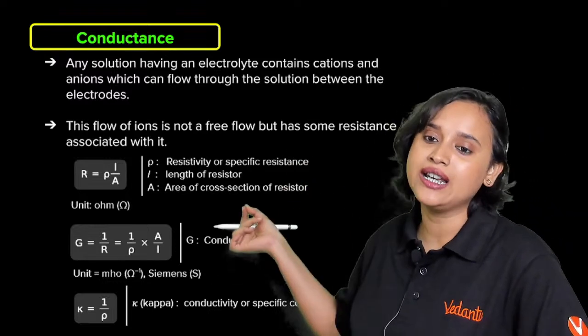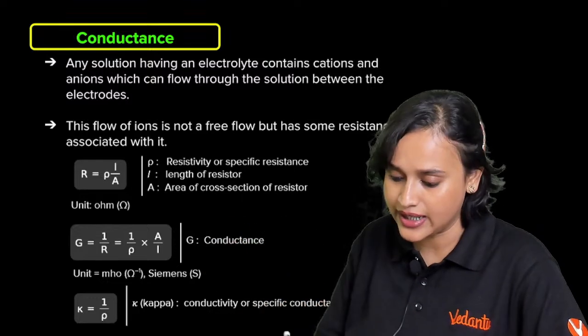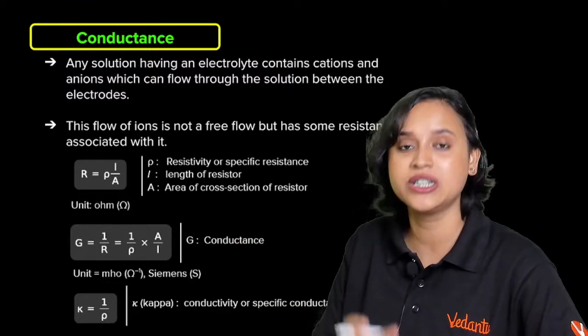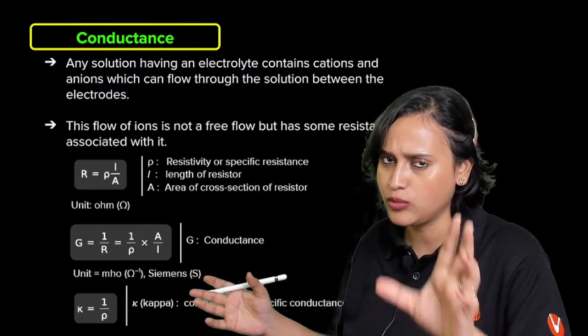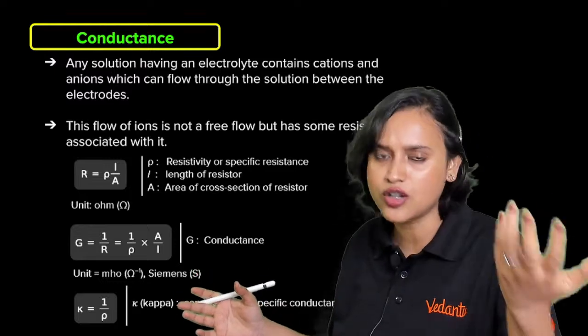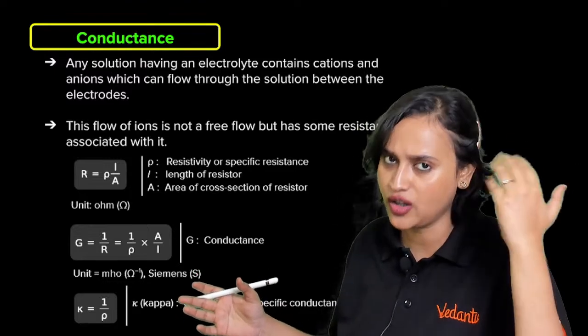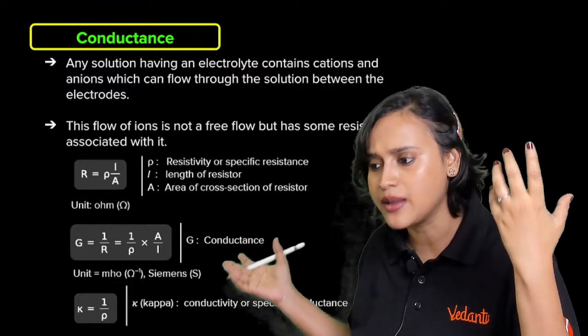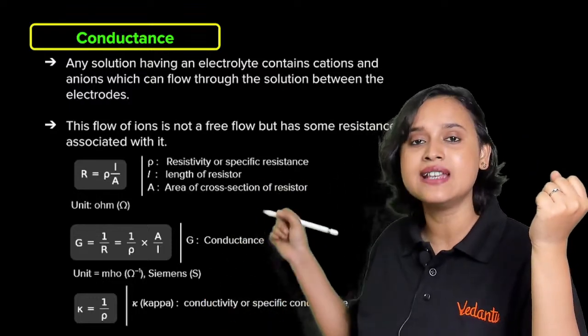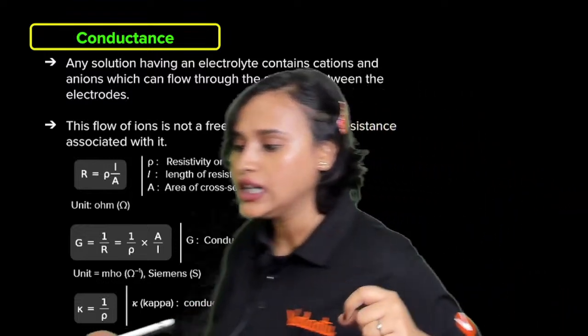What is L? L is going to be the length of the resistor. Once again, this is a very physics related formula. I know that you all know, in physics also you have learnt about current, electromagnetic induction and all of these. So this should be very simple, right? And A is the area of cross section of the resistor.